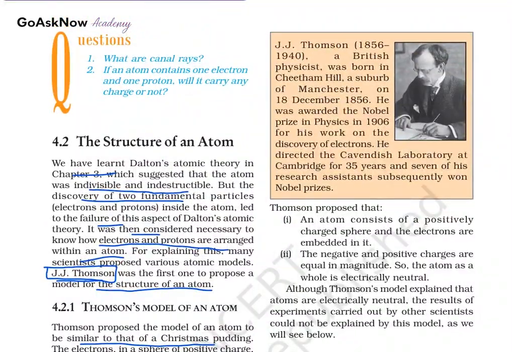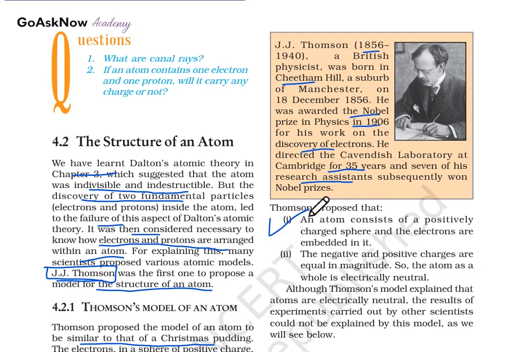Now, who was J.J. Thomson? J.J. Thomson, from 1856 to 1940, was a British physicist, born in Cheetham Hill, a suburb of Manchester, on 18 December 1856. He was awarded the Nobel Prize in Physics in 1906 for his work on the discovery of the electron, and he directed the Cavendish Laboratory at Cambridge for 35 years. Seven of his research assistants subsequently won Nobel Prizes.